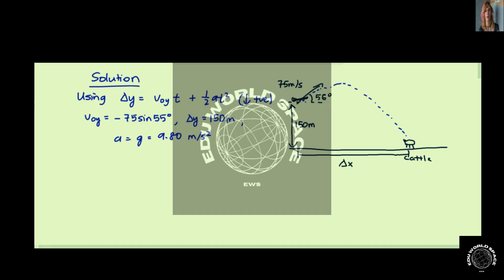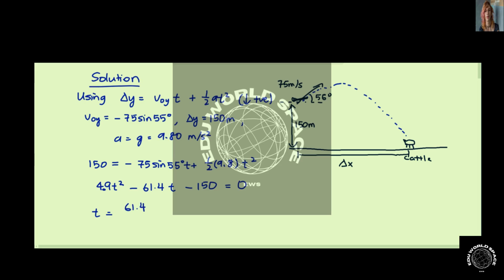By putting in the numbers, we have 150 equals minus 75 sine 55 degrees times t plus half of 9.8, which is 4.9, times t squared. When you calculate, you have 4.9 t squared minus 61.4 t minus 150 equals 0, and you use the quadratic formula.